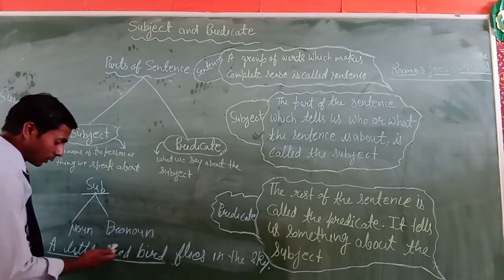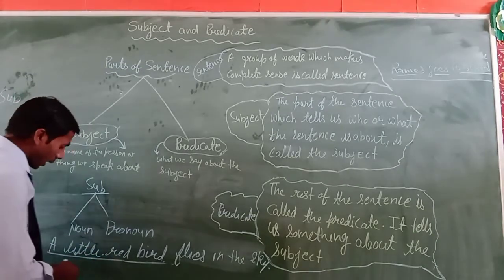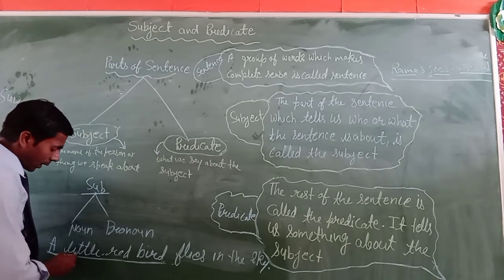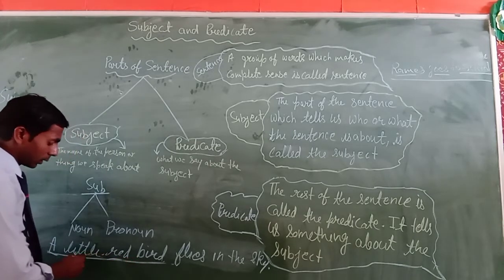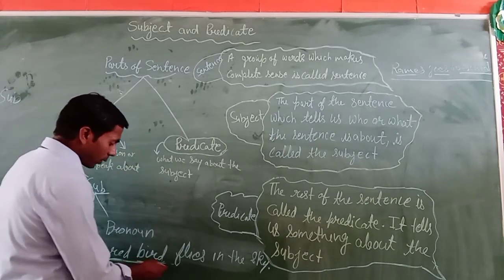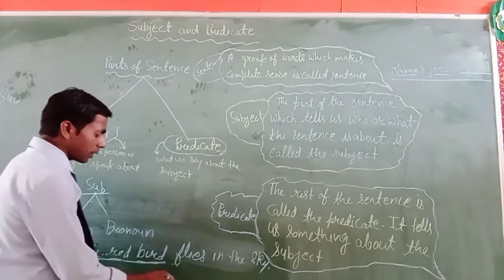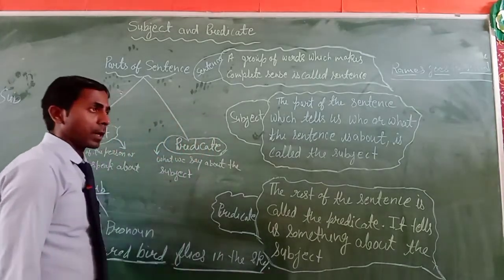It is not only a single word; here is a group of words. In this, you can see a is an article word, and little and red are both adjective words, and the noun word is bird. And the rest of the words, flies in the sky, are the predicate part.